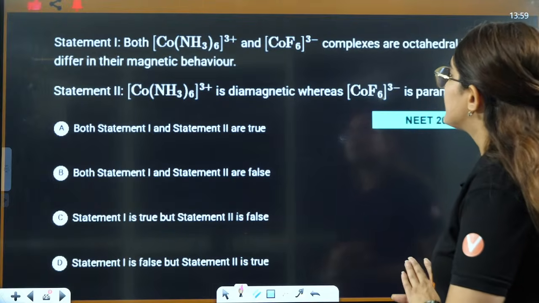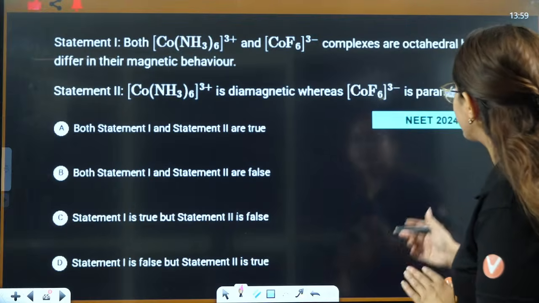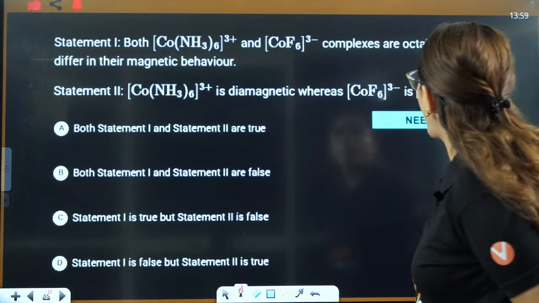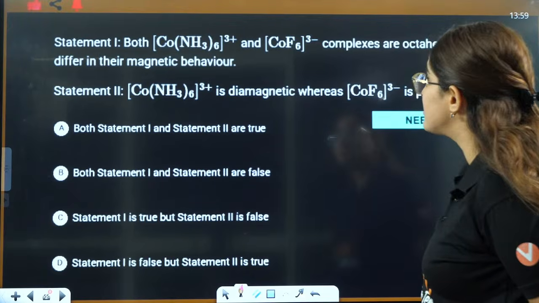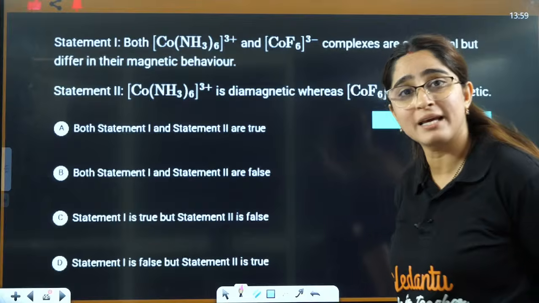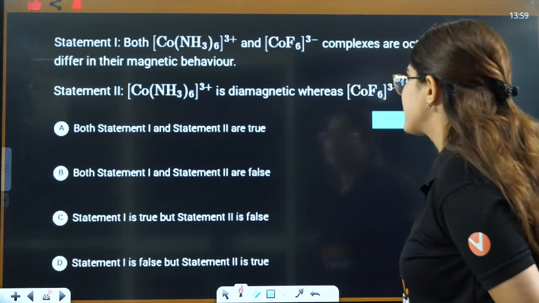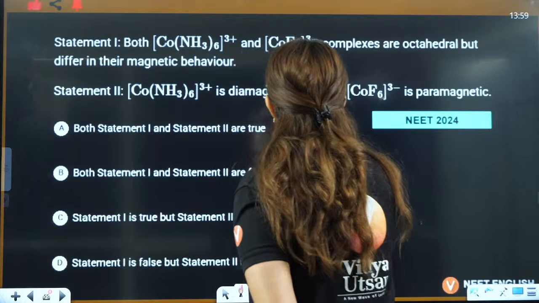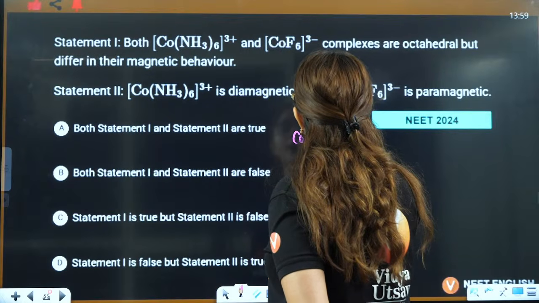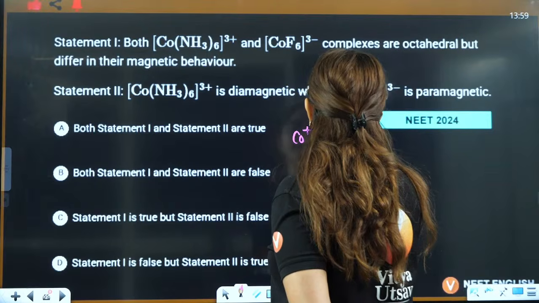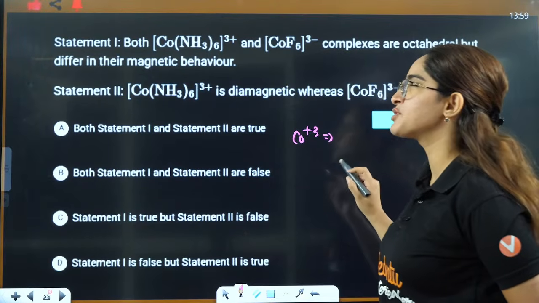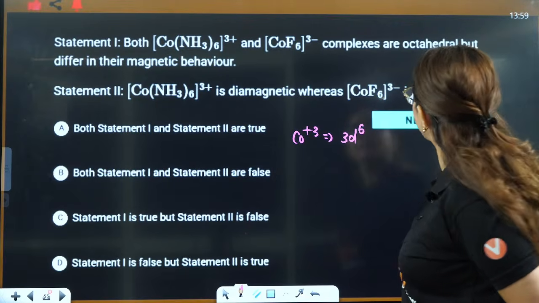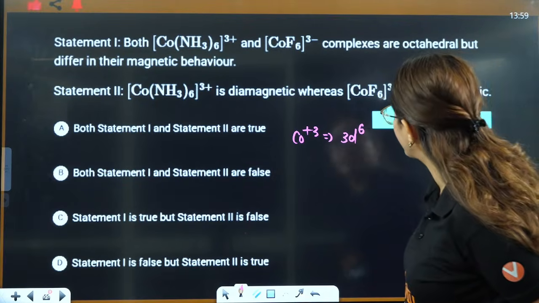Okay, these two complexes are octahedral. This is a NEET 2024 question: these two complexes are octahedral but differ in their magnetic character. Yes, they are octahedral. This means both are cobalt plus 3, right? Cobalt is 4s2 3d7, plus 3 means it will be 3d6. Okay? They differ in the magnetic behavior.